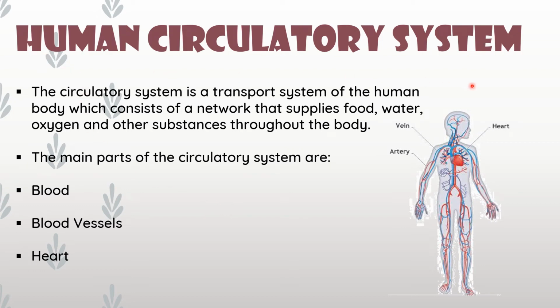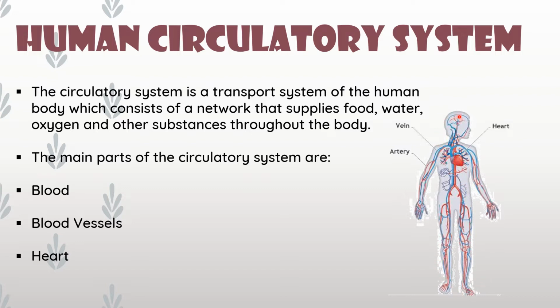Human circulatory system. So what is the circulatory system? The circulatory system is a transport system of the human body which consists of a network that supplies food, water, oxygen and other substances throughout the body.